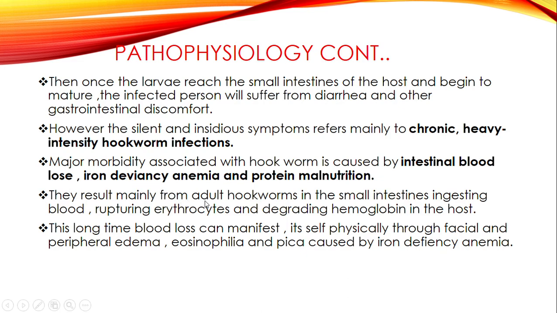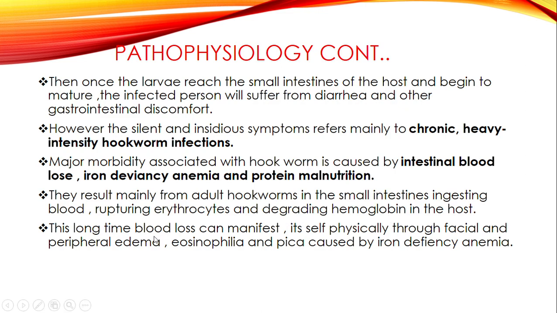So all these problems will come about due to the presence of adult worms which are in the small intestines, ingesting blood, rupturing erythrocytes which are red blood cells, and degrading hemoglobin in the host, and that is how anemia will come about.